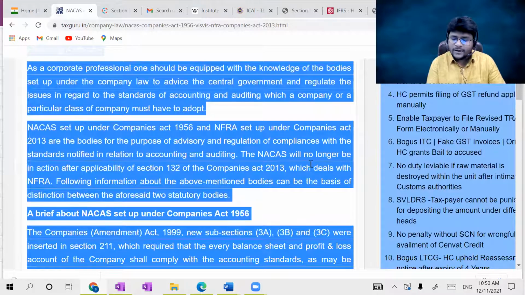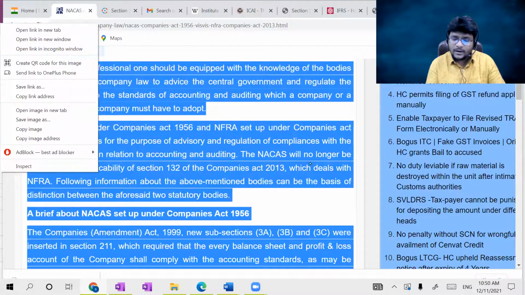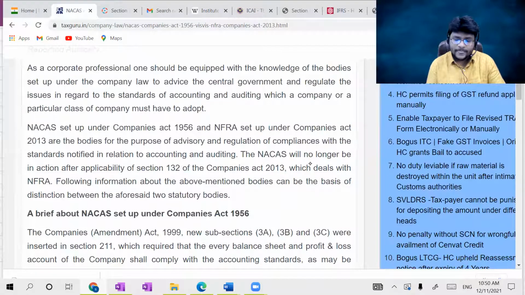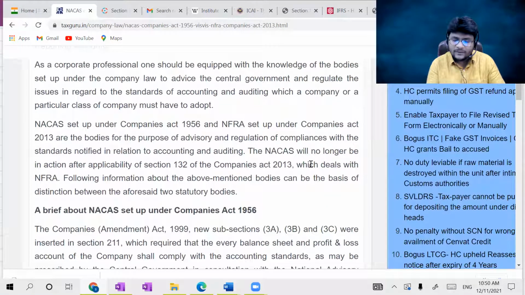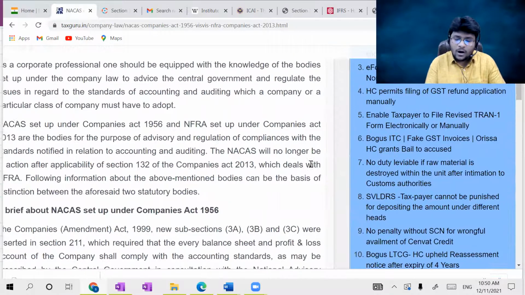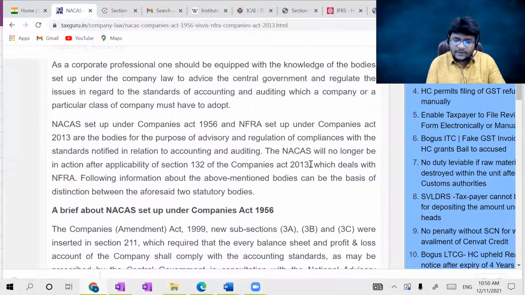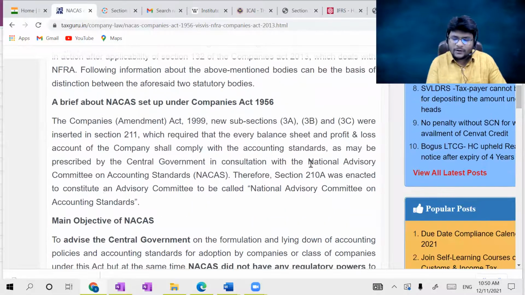NACAS was set up by the Companies Act 1956, but NFRA was set up under Companies Act 2013, both bodies for the purpose of advisory and regulation. If you check the words they are using, NFRA is for the purpose of advisory and regulation of compliances with the standards notified in relation to accounting and auditing. NACAS will no longer be in action after the applicability of Section 132 of Companies Act 2013, which deals with NFRA.